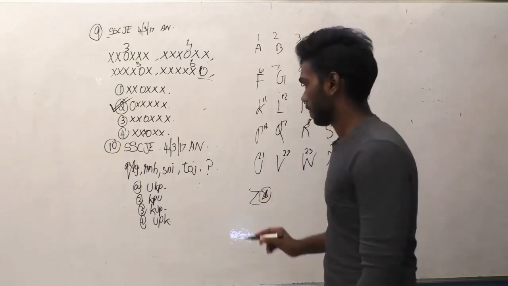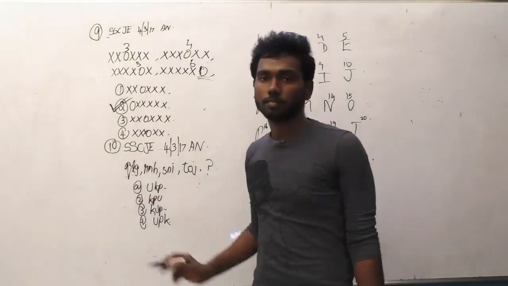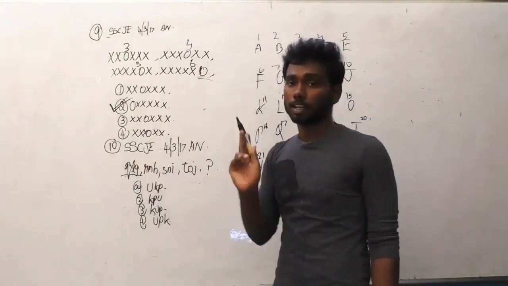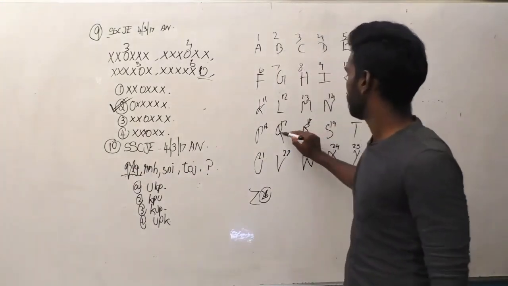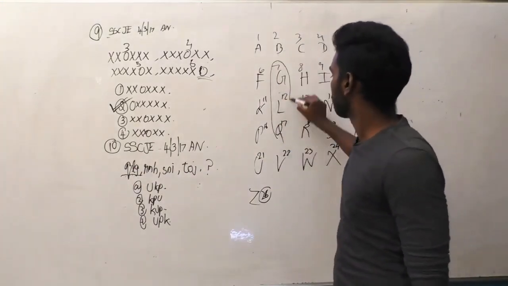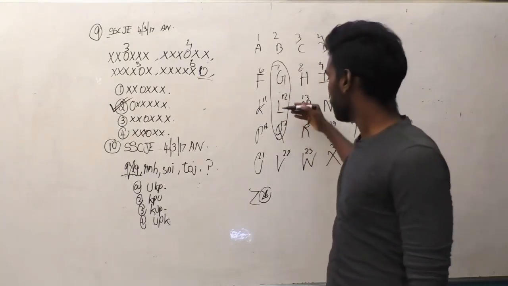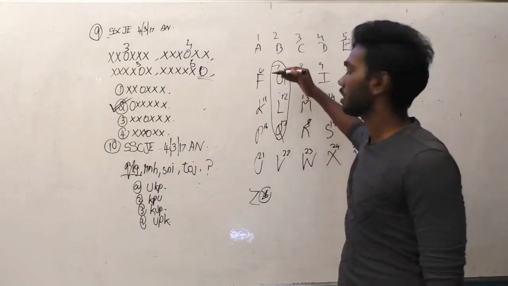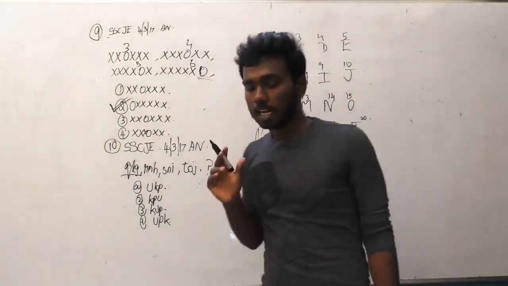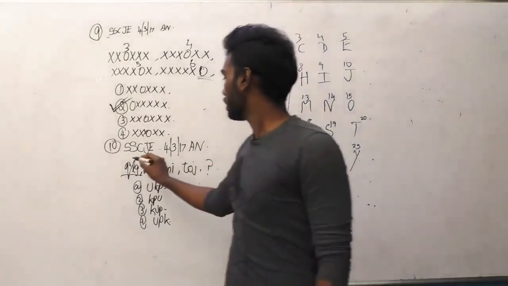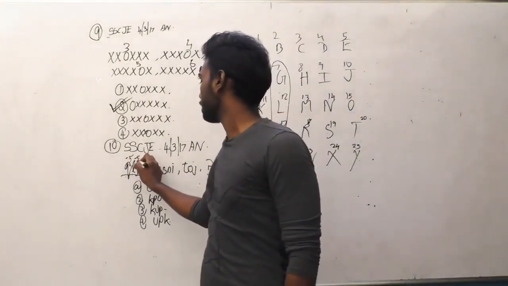Let us now move on to the question QLG. Let us see the logic between the first pair QLG. Where is QLG? Here is QLG. This is the first pair. In this pair 17, 12, 7 are the numbers. The number is reduced by -5, -5 and -5. The alphabet starting from 17 reduces -5, -5. So the logic here is -5, -5.